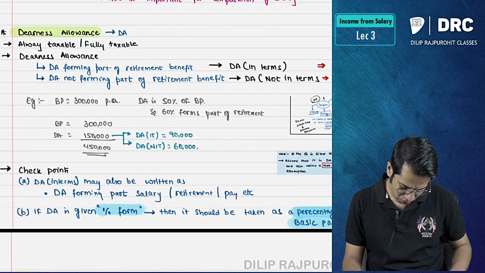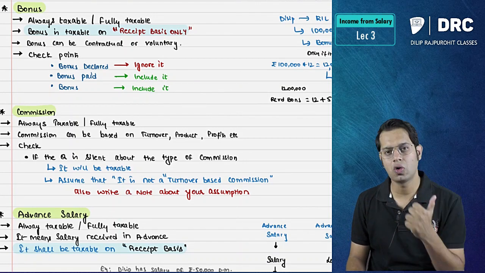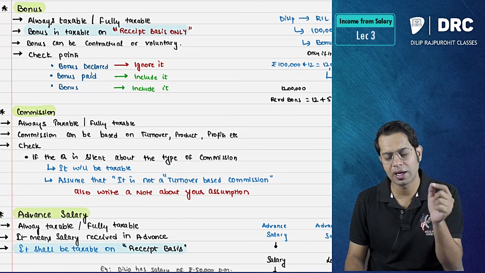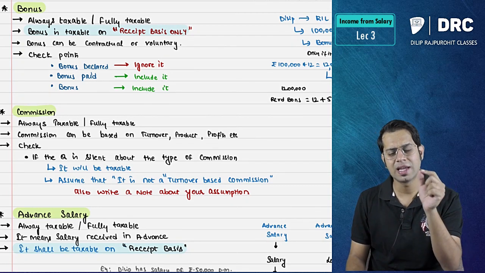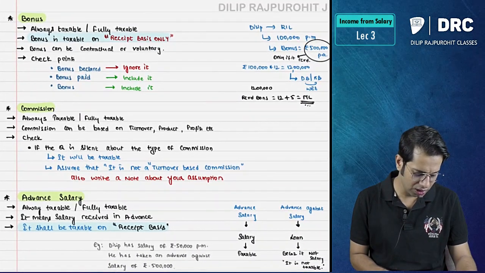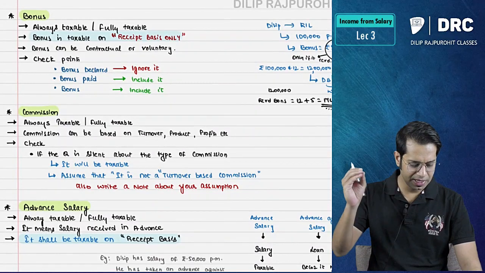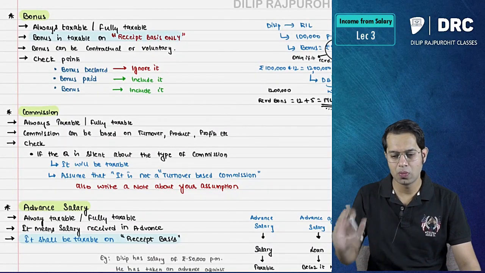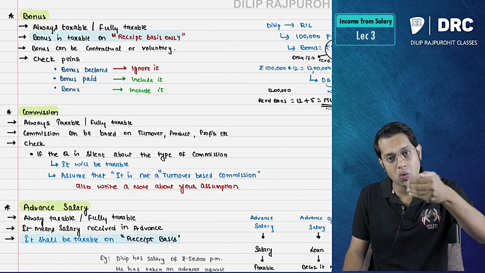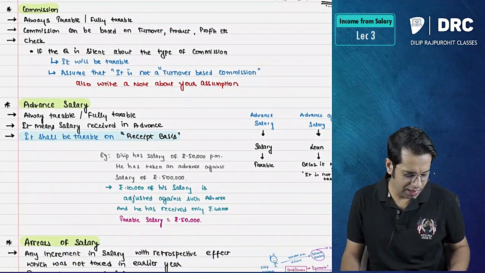Then we studied about bonus. What did we study about bonus, sir? Bonus is a taxable component of salary and it is fully taxable, always taxable. Bonus can be voluntary or contractual. Bonus is taxable only on a receipt basis. Only if you have received that amount will it be taxable, or else it will not be taxable. In examination you should check whether bonus declared, bonus paid, or only bonus is given. If bonus declared is given, ignore it.